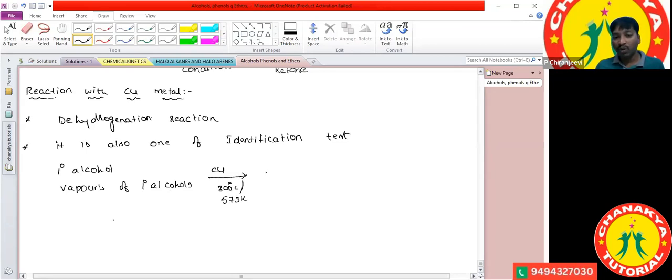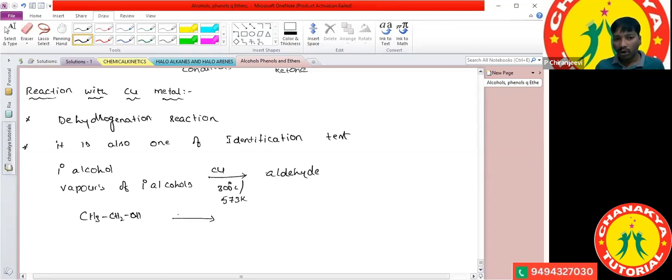How is it converted into the aldehyde? We are removing the hydrogen molecule. I will give one example, ethanol. What is the molecular formula of ethanol? CH3-CH2-OH.